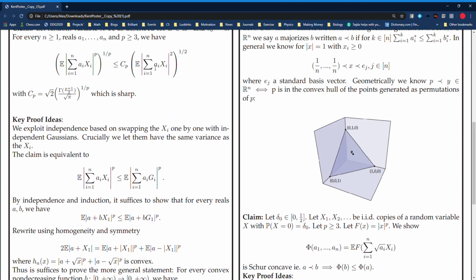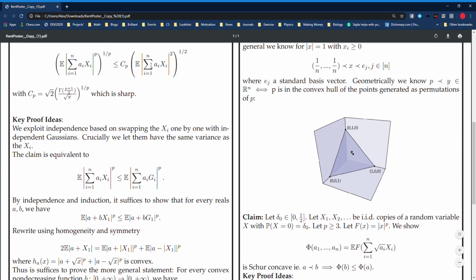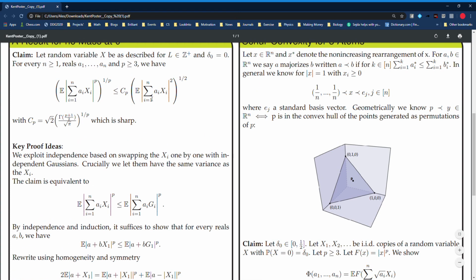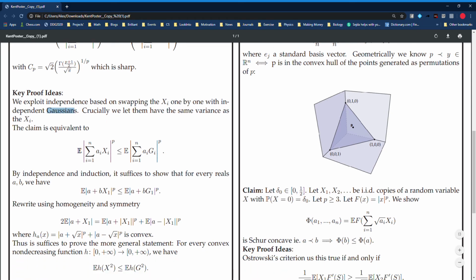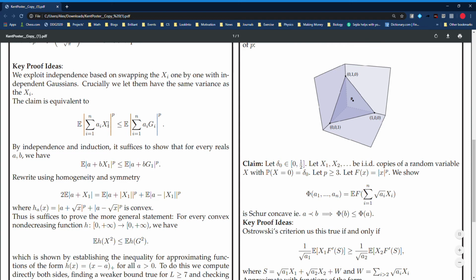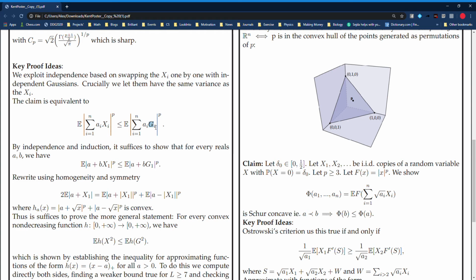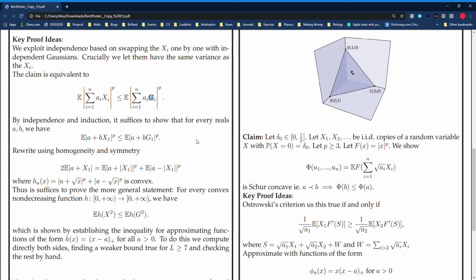So first, we can compute this moment here by swapping the X_i with Gaussians due to independence. Note that these have to have the same variance as the X_i. And then we see that really the inequality we're trying to prove is some kind of comparison between sums of our random variables and then sums of Gaussians, which are much easier to handle and better studied in general.